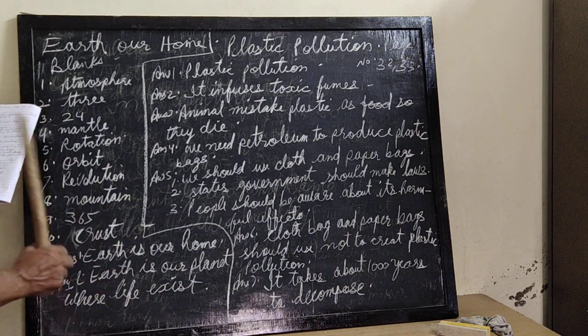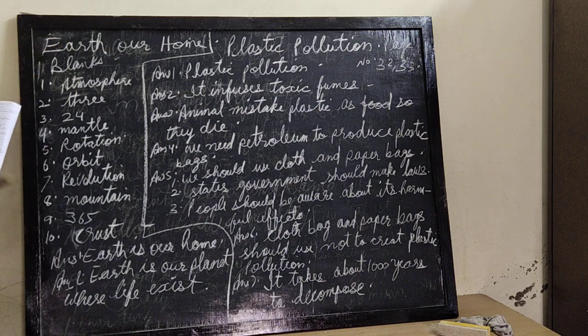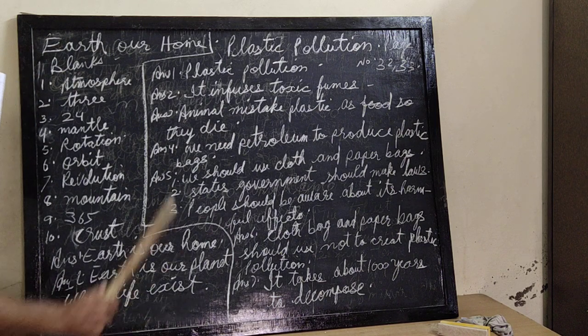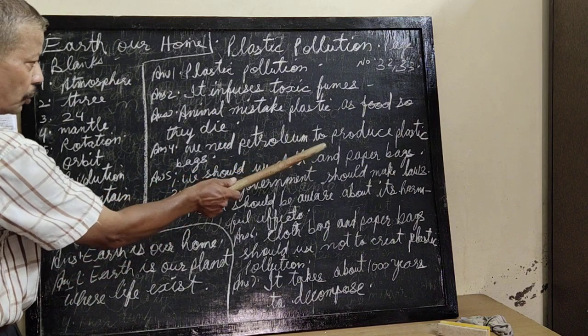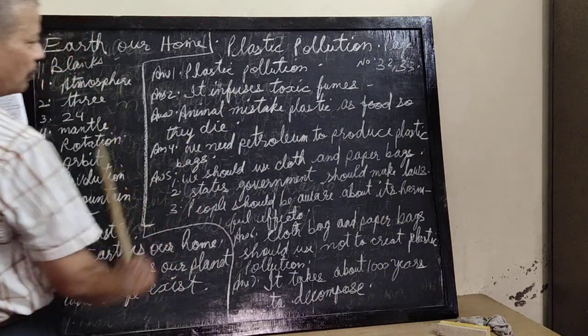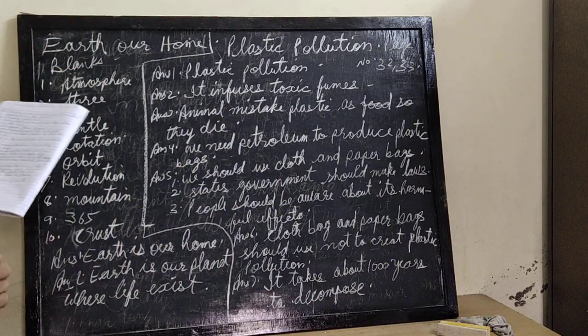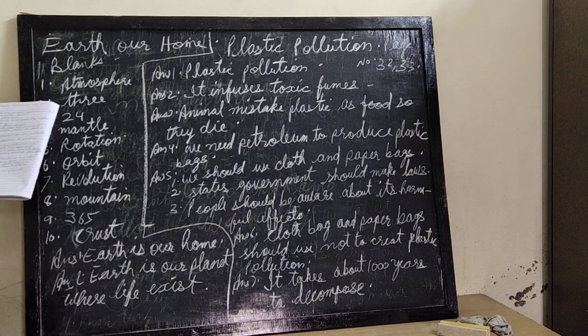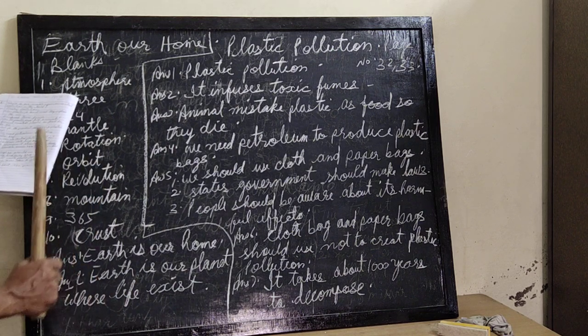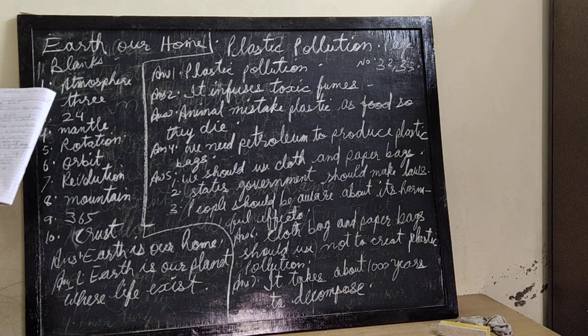Right, children? And then the fourth question: which product is used for making plastic bags? We need a petroleum product to produce plastic bags. Petroleum products are used for making plastic bags. Then the fifth question: how can we control plastic pollution?